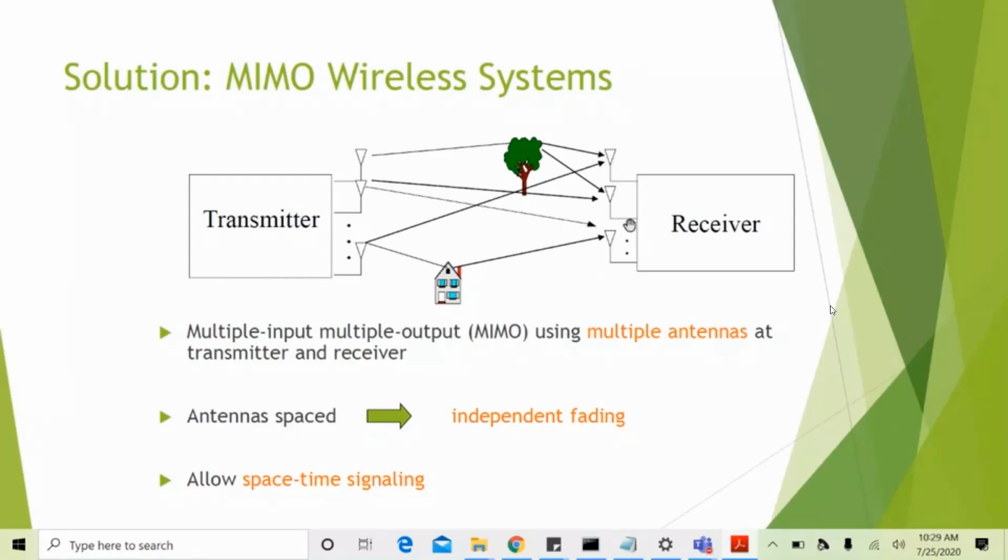The antennas should be spaced in such a way that the signals received by each antenna at the receiver get independently faded. Okay, otherwise we will not get the benefits of MIMO. The minimum distance between any two antennas will be half of the wavelength of the transmitted signal, lambda by 2. And we can use space-time signaling, transmitting the symbols across time as well as across space, meaning transmit antennas.